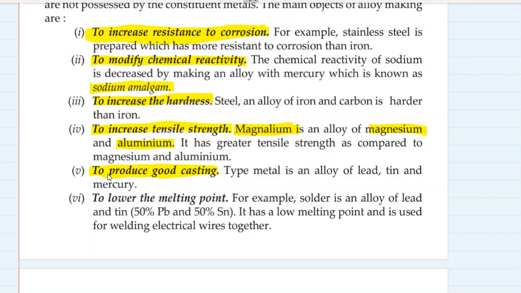To lower the melting point, for example, solder. Remember this metal, solder, not soldier. Solder is an alloy of lead and tin, 50% lead, 50% tin. It has a low melting point and is used for welding electrical wires together. In electrical circuits, soldering is used for joining components. So solder is that alloy.